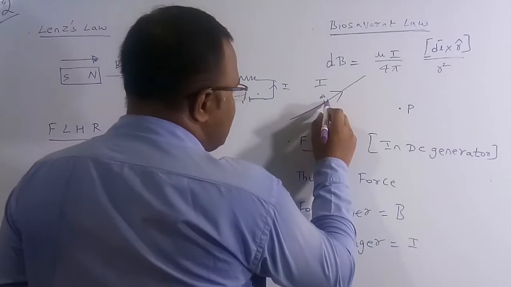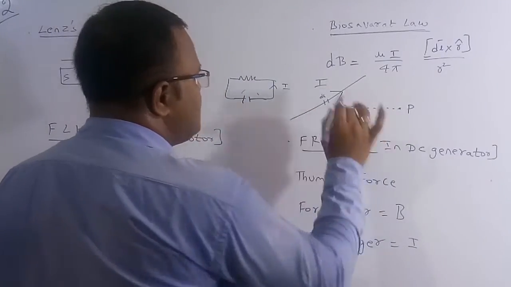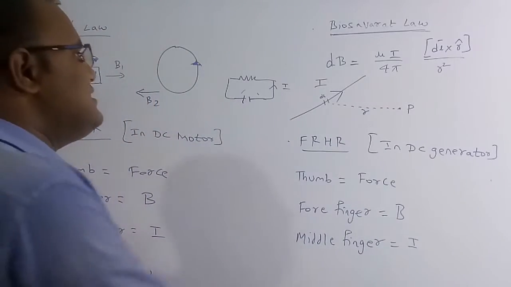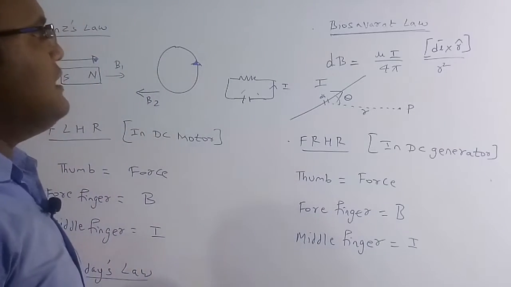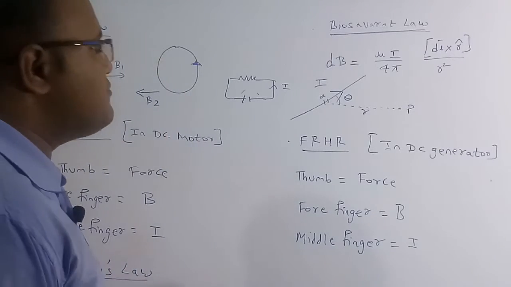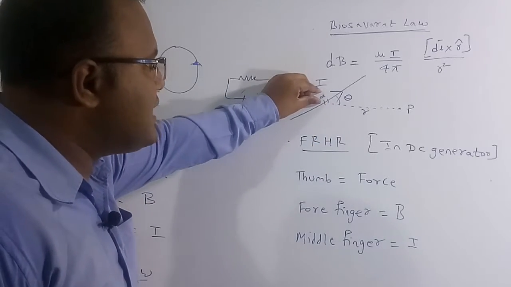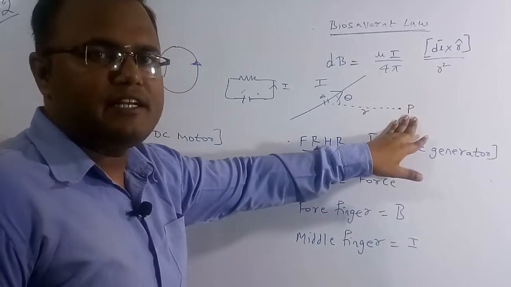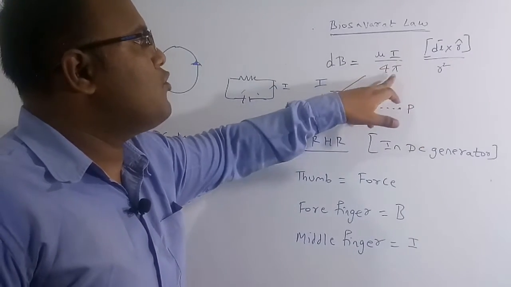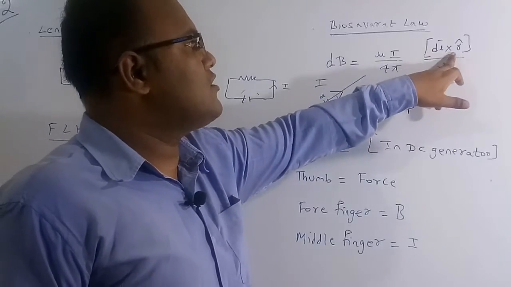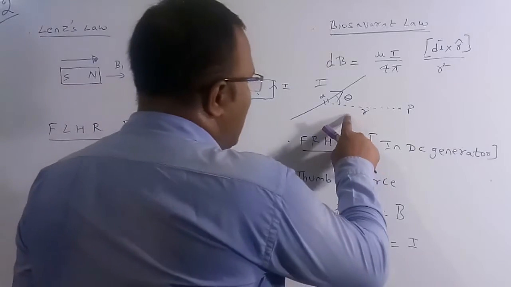So therefore, suppose I draw one small dotted line, and this is the distance between the line and the point P, and this is the angle theta. Now the mathematical expression for the magnetic field because of this small delta L: there will be a small amount of magnetic field, dB, which is equal to mu I by 4 pi into dl vector cross r vector by r square, where r vector is the vector from the initial to the final position.